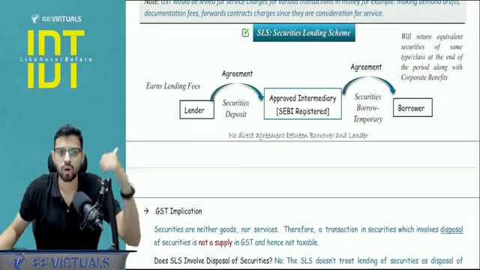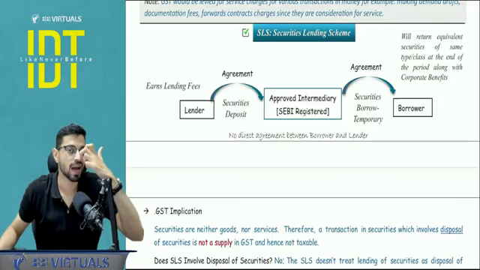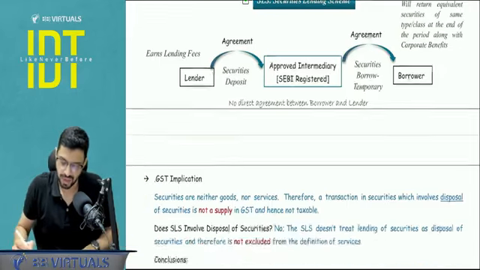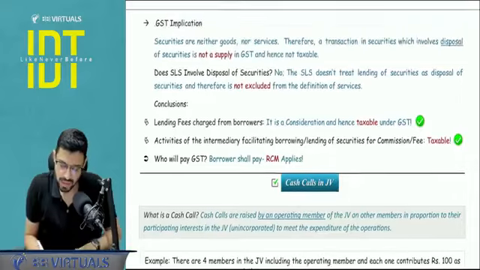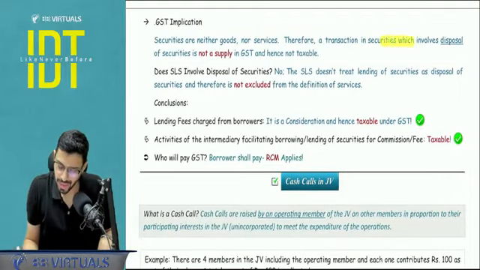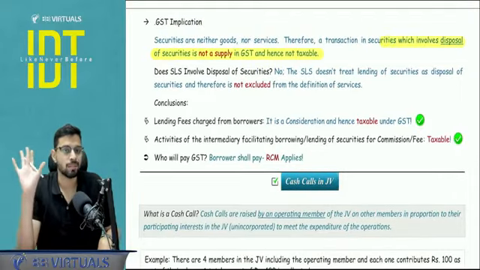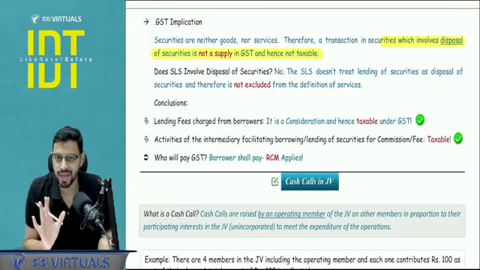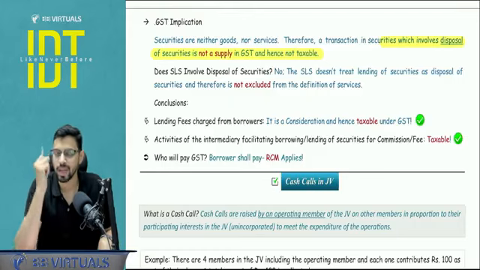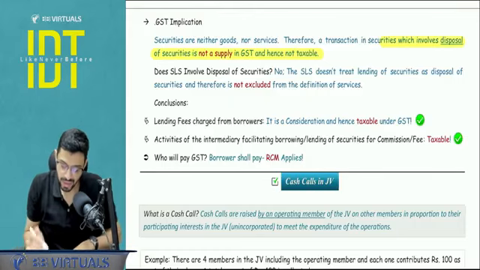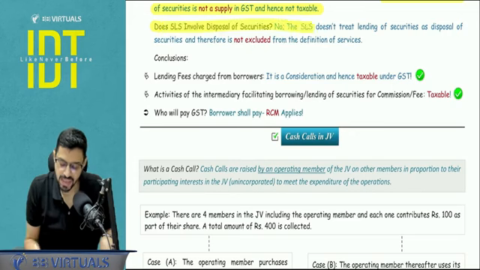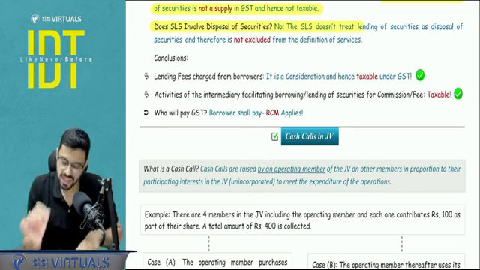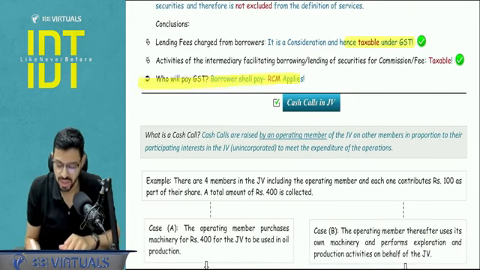And let me tell you before we cover chapter 2 that here RCM, reverse charge mechanism, is also applicable. So this is the line that you need to quote, that disposal is not a supply. Disposal of securities won't come under any supply because securities are neither goods nor services. But here SLS does not involve disposal. Hence GST will be applicable, and that too under reverse charge mechanism.